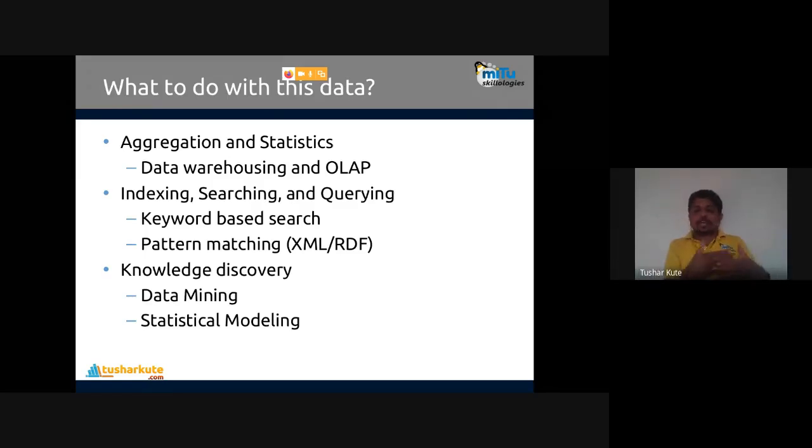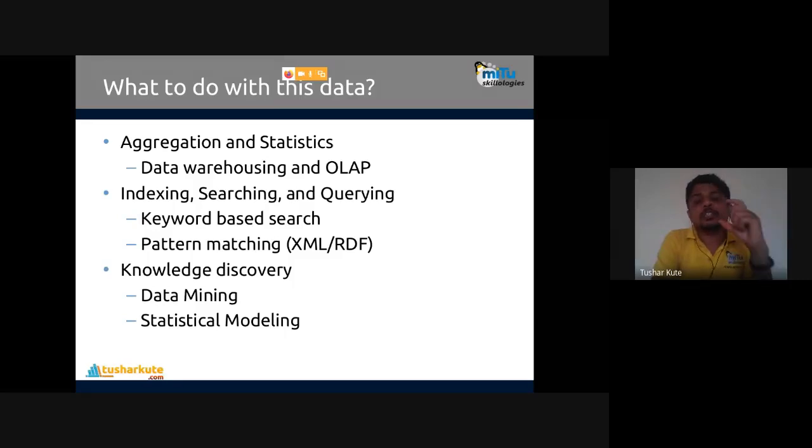Apply the methods of knowledge discovery, data mining, statistical modeling, machine learning, mathematical modeling, deep learning, and artificial intelligence. All that will convert the data into information, into knowledge, into wisdom, and into intelligence. That's why data is important. So these operations are present here. Knowledge discovery, generally we name it as KDD, knowledge discovery in databases.